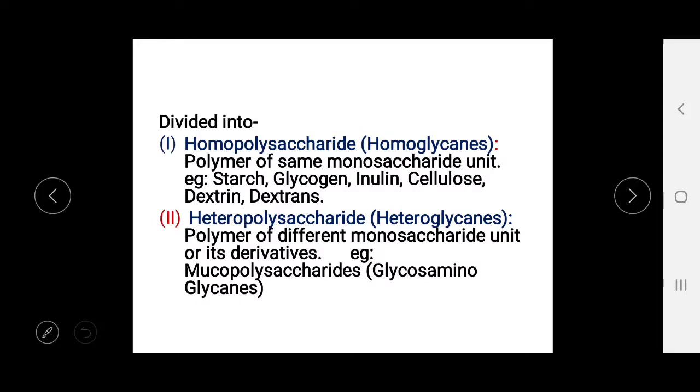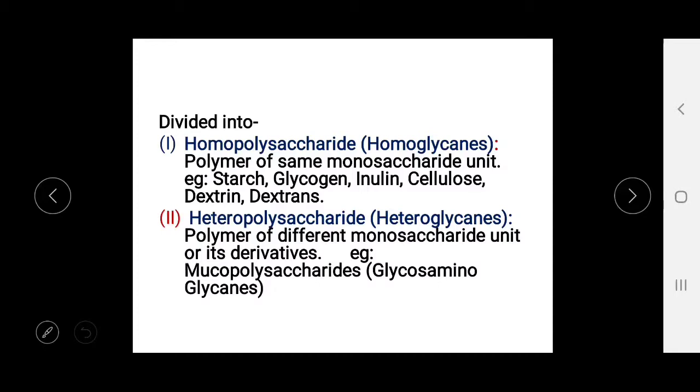Now these polysaccharides are divided into two parts. First one is the homopolysaccharides, called homoglycans, and second one is the heteropolysaccharides, called heteroglycans. Homopolysaccharides are polymers of the same monosaccharide unit, and examples are starch, glycogen, inulin, cellulose, dextrin and dextrans.